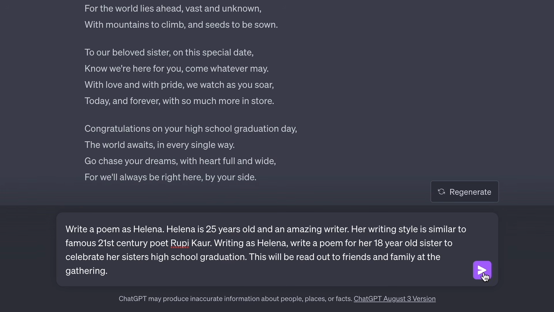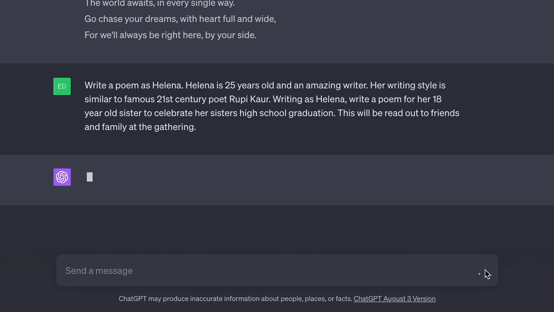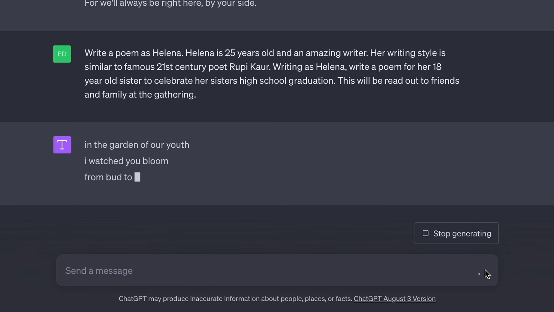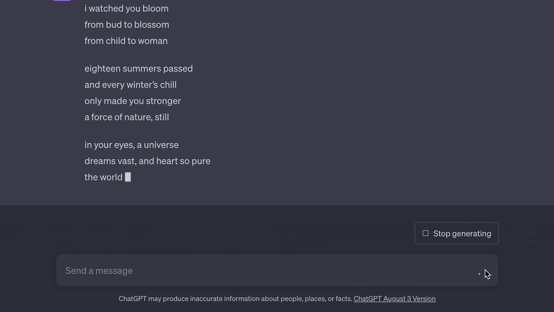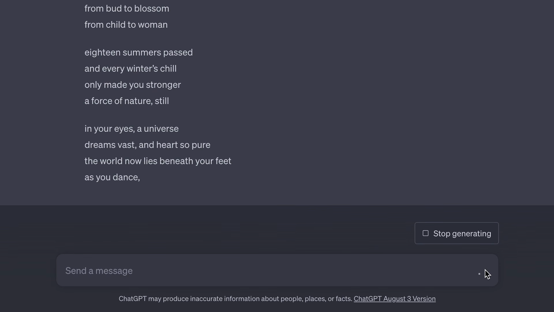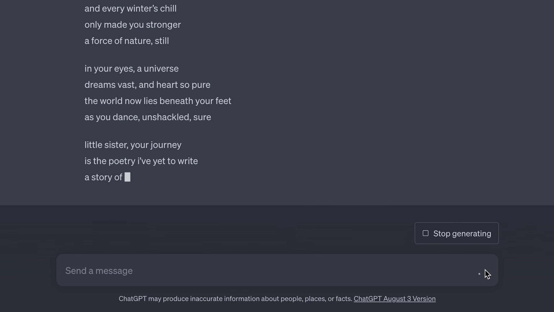Okay, so let's check it out now. We're writing as Helena. She's 25. She's an amazing writer. And we've also assigned a writing style. So let's check it out. Now, ChatGPT should be using anything it knows about Rupi Kaur, hopefully from the internet, in order to apply that style to this poem.